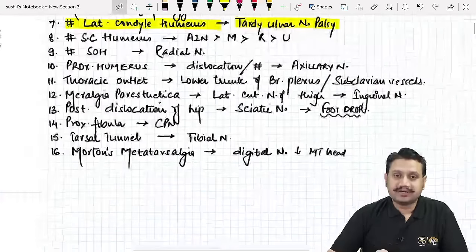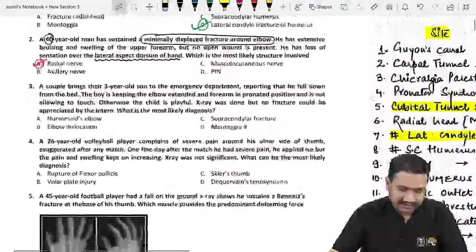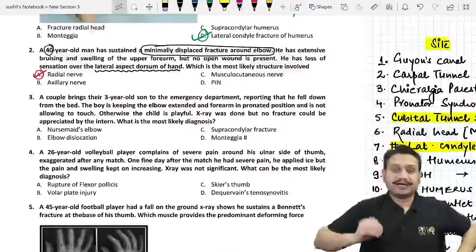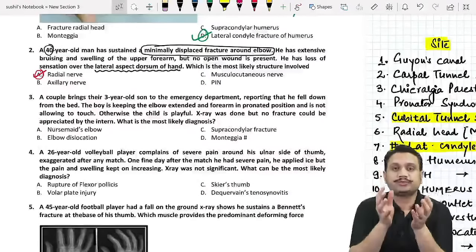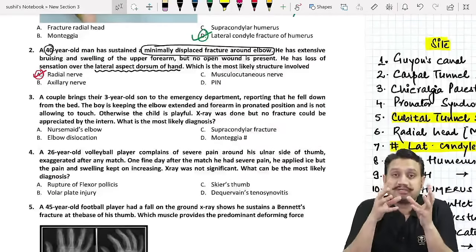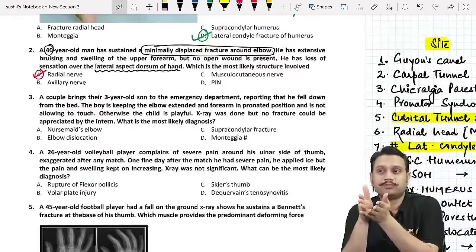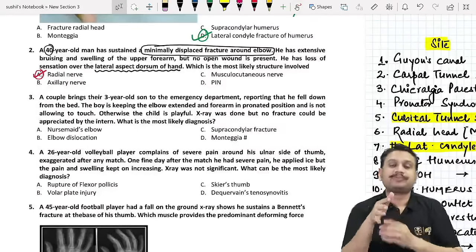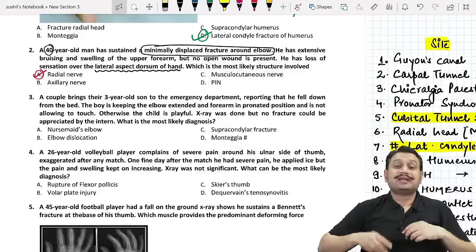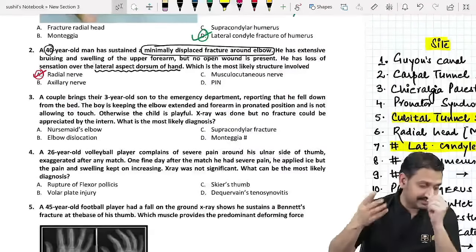So this is your compilation of involvement of the nerve. Okay, so this was your question number 2, so I've compiled it. I hope that I have been able to communicate the message to you about what exactly they're looking for in the exams. They're looking for the presentation of the patient, why this patient is not able to perform this particular action, or why the patient is coming with this kind of attitude. That is the usual questionnaire which is expected from us. Okay, so we will see some more compilations in a while.